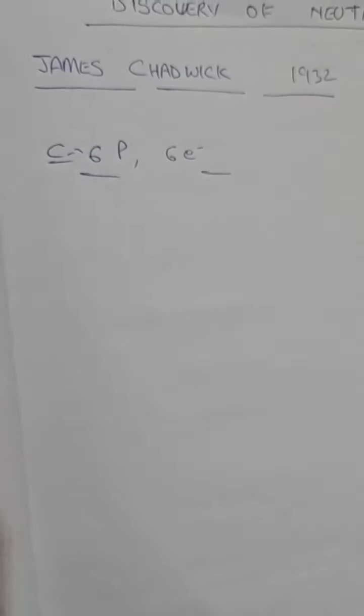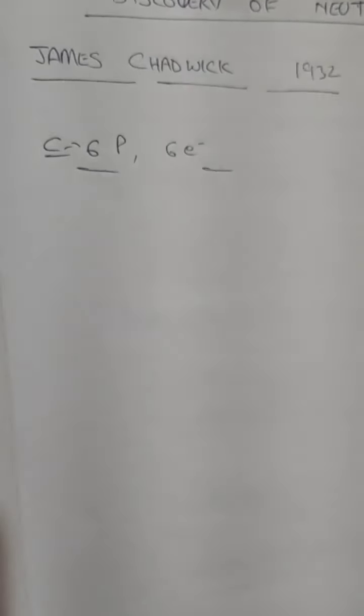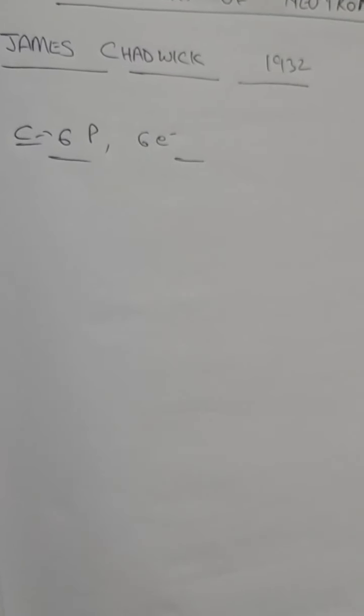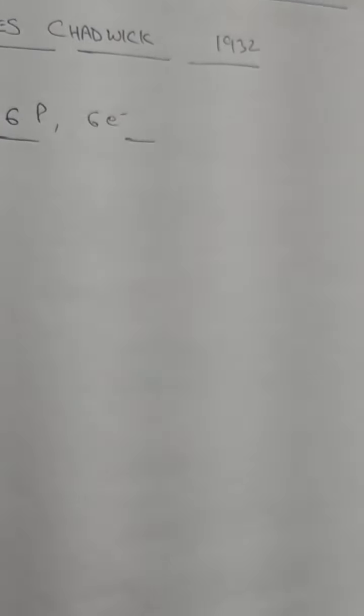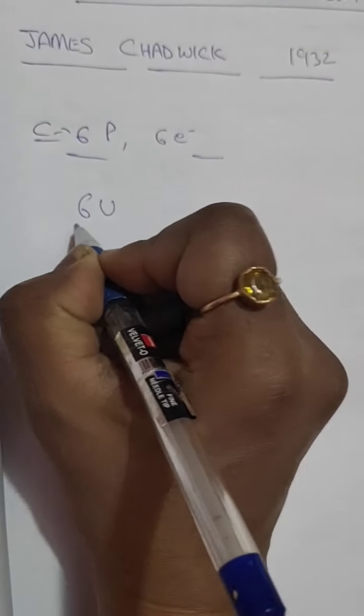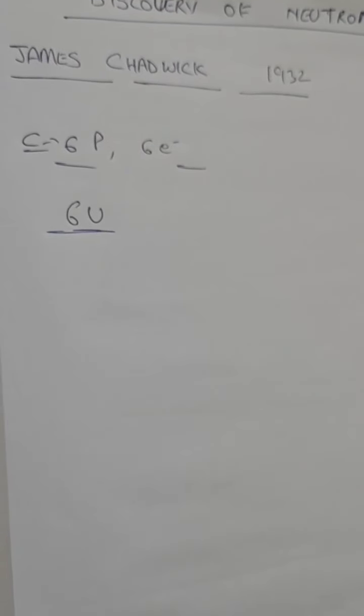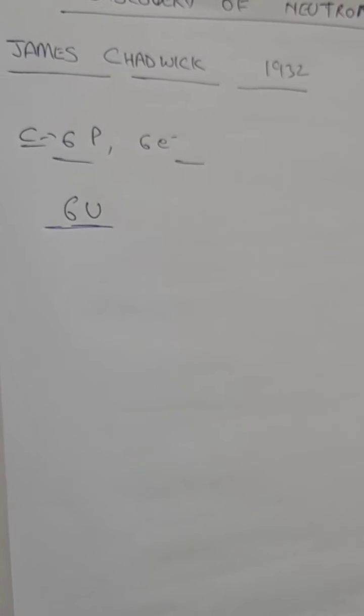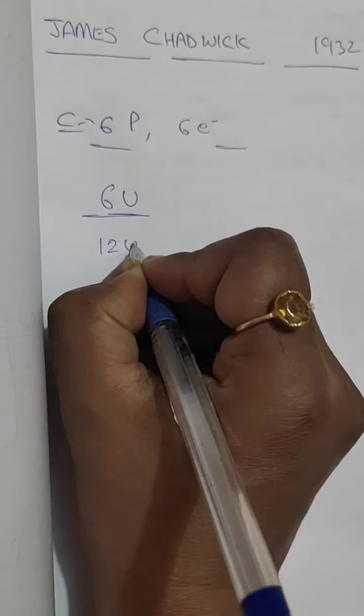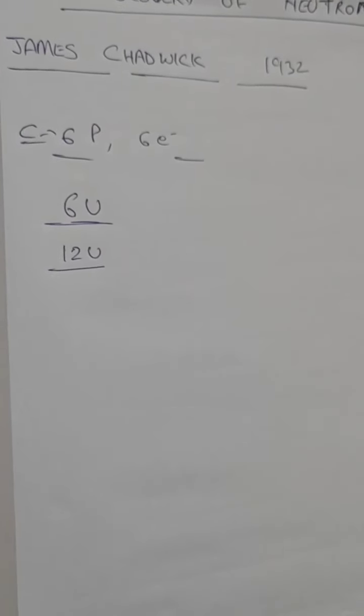The mass of an electron is very small, so we can neglect it, and the atomic mass of carbon should only be 6 U, because every proton has 1 U. But the mass of carbon is actually 12 U. So something else was missing.